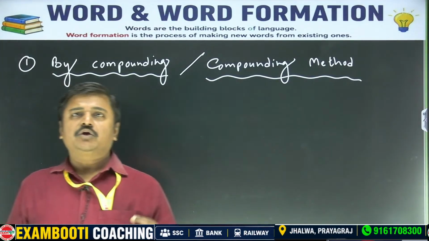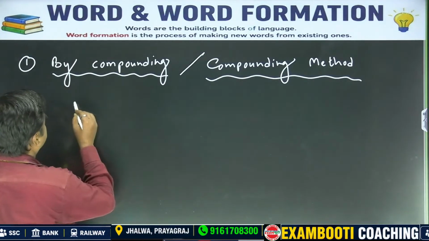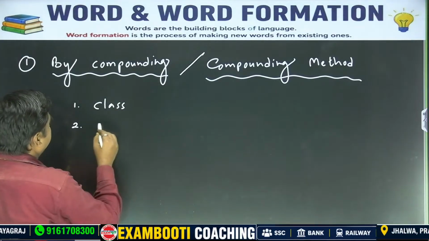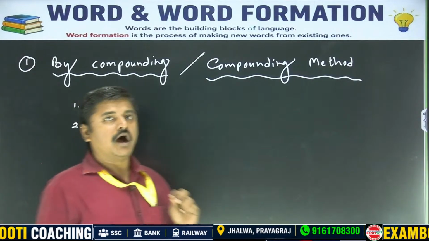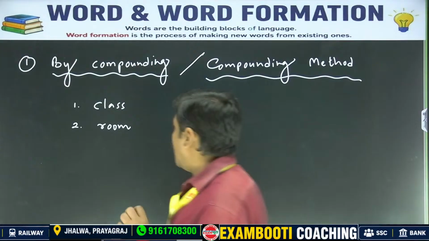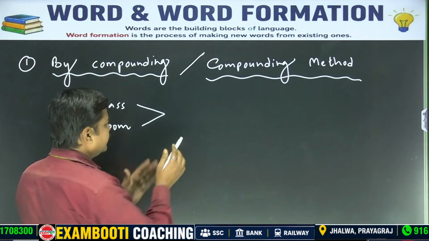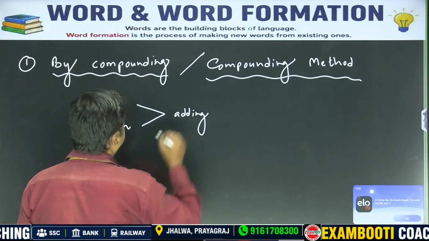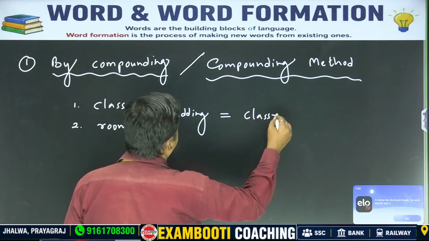Just take two words, like you take one word class and another word room. These two are valid words in English. Now you just add them and you will find a new word, classroom.